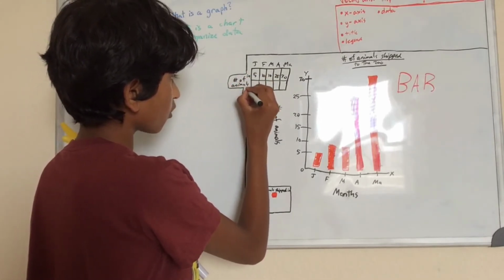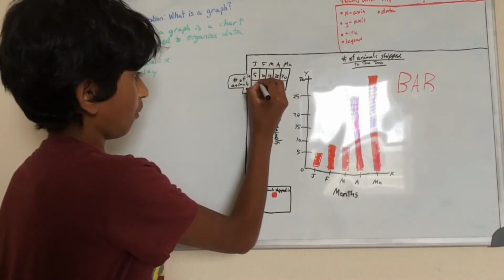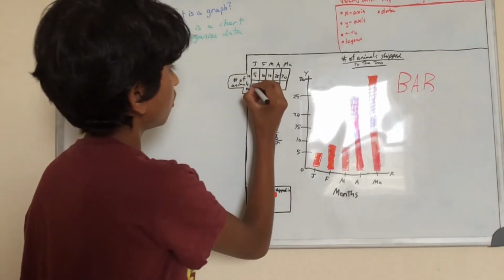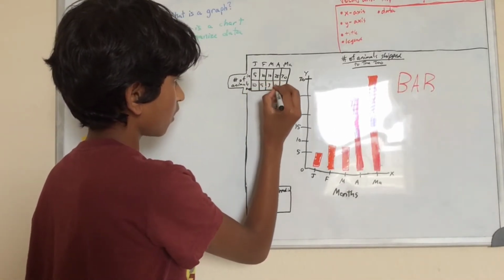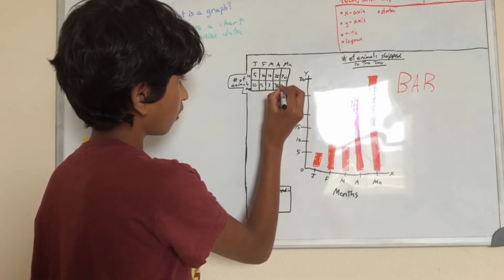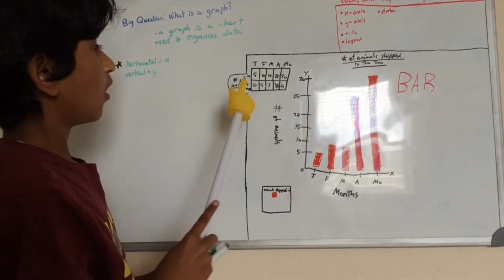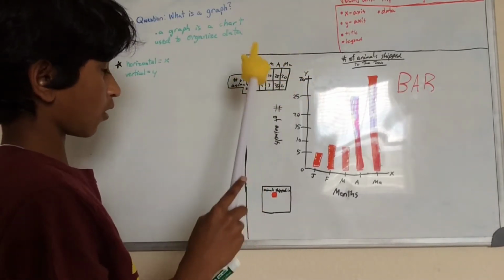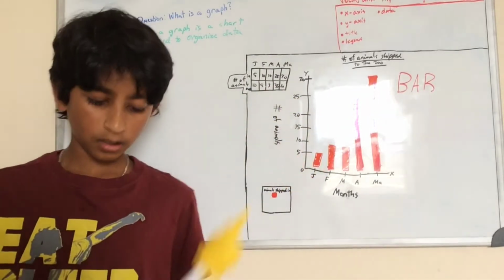How many animals are shipped in and out? So let's just say I'll do 10, 5, 3, 35, and 20. Yeah, that's good. So shipped in is 5, 10, 10, 25, and 30. Shipped out is 10, 5, 3, 35, and 20. Let's just say that.